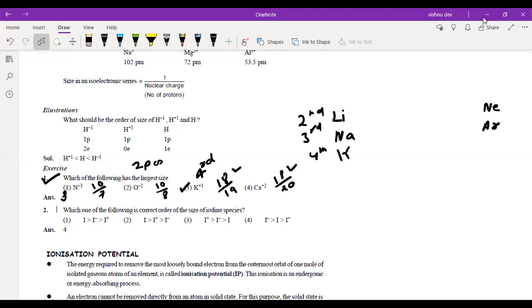K plus में कितने electrons हैं? 18. Right? Because K का atomic number कितना है? 19. एक electron दे दिया तो कितना बचेगा? So this is your E by P ratio. Got it?